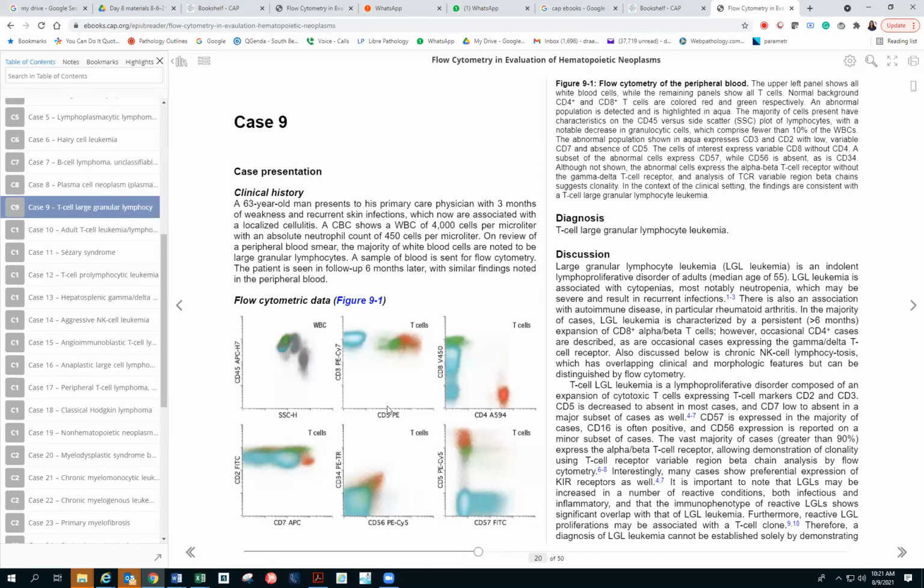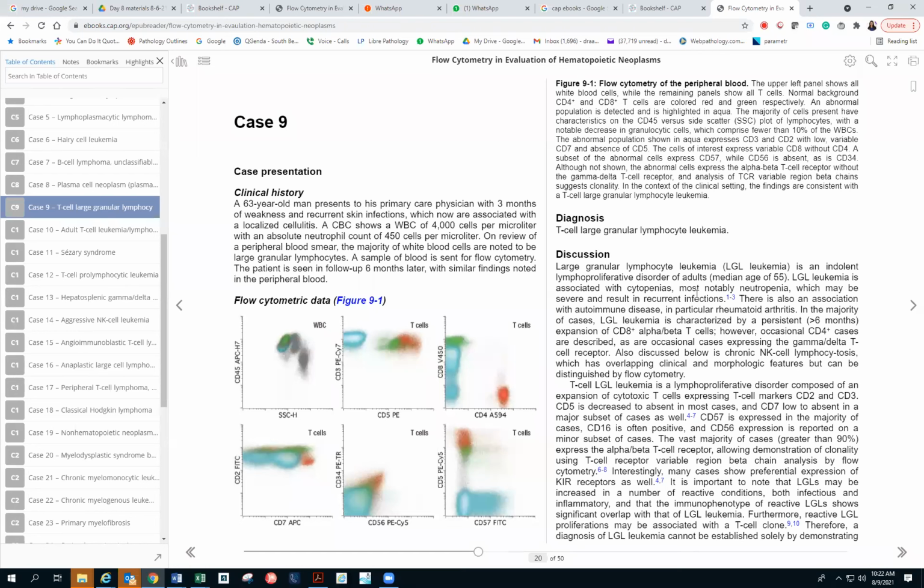Down regulation of 5, as if you remember, and then there is still CD7 that is present. So down regulation of 5, and this is more of CD8 type, not CD4. So it's CD8 positive, CD4 negative. So CD57, CD8, down regulation of 5, CD56 negative, 16 positive, 7 positive, all those are LGL phenotype.